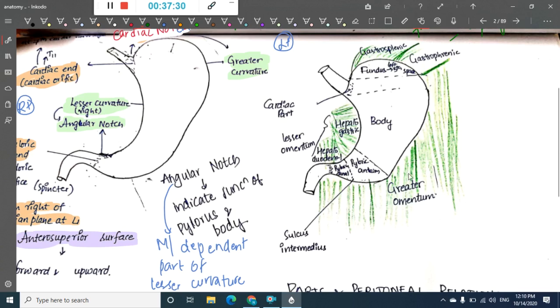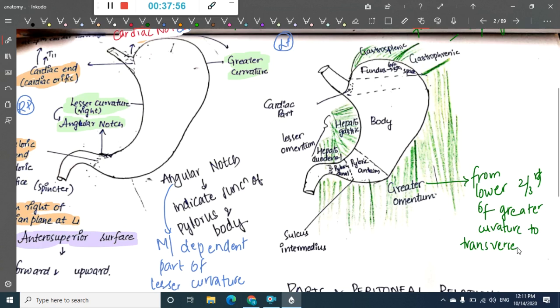Then we have the greater omentum, which extends from the lower two-thirds of the greater curvature to the transverse colon.